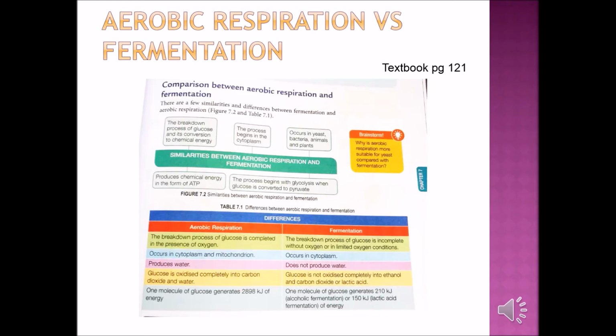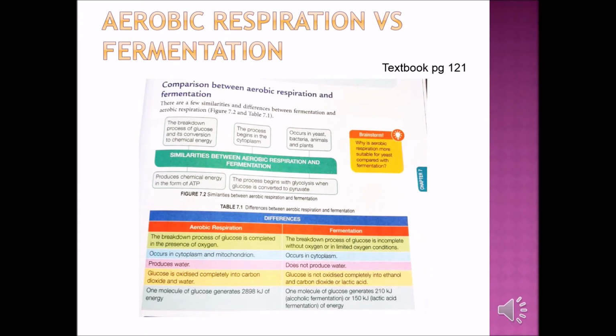So this is the one that I got from your textbook: the comparison between aerobic respiration, which is with oxygen, and fermentation. You can just read up, and for the amount of energy produced, if you can, memorize. If not, you just say this one is more energy, this one is lesser energy. It's still acceptable. Normally when we compare and contrast, you must know the similarities and the differences. This is from your textbook, so you just write it down.